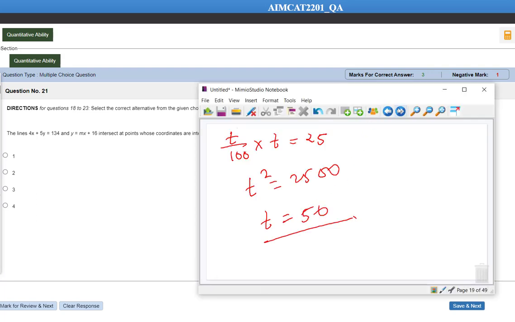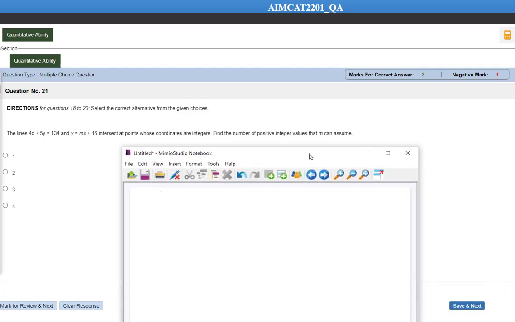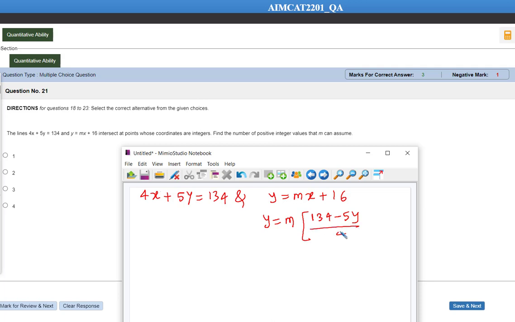Okay, hold on. So let's try to do this. Over here we know that 4x plus 5y is equal to 134, and then y is equal to mx plus 16. So y is equal to m into the value of x, and from the first equation, the value of x is 134 minus 5y divided by 4, plus 16.